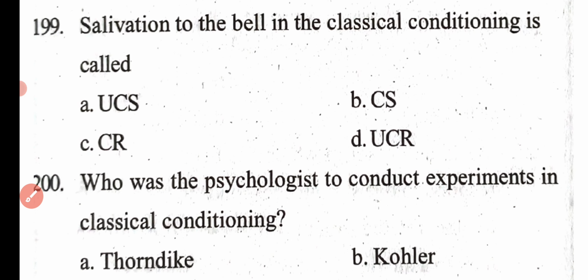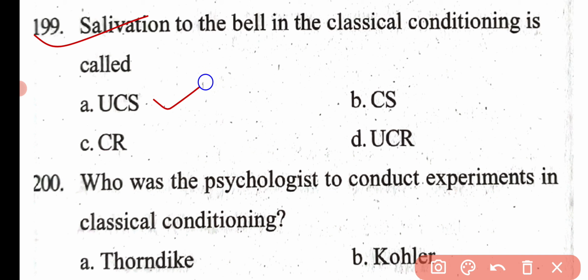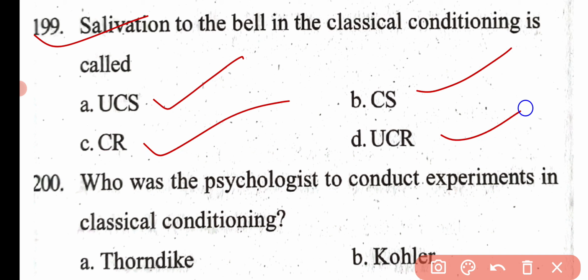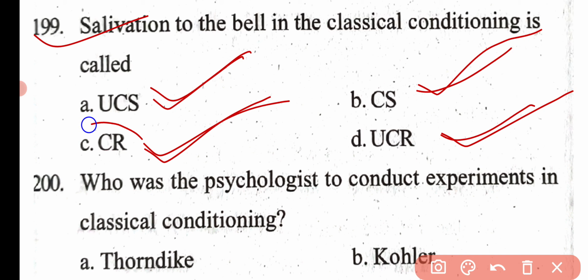Then the next question is, salivation to the bell in the classical conditioning is called UCS, CS, CR and UCR. UCS means unconditioned stimulus, CS means conditioned stimulus, CR means conditioned response and UCR means unconditioned response. Here the correct answer is option C, that is CR, conditioned response.